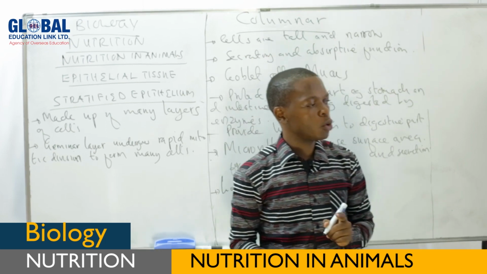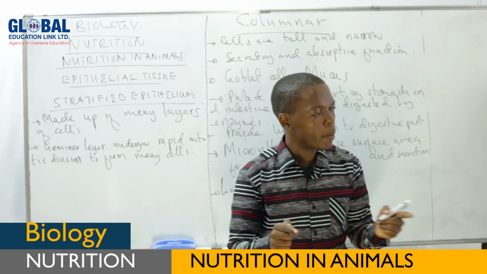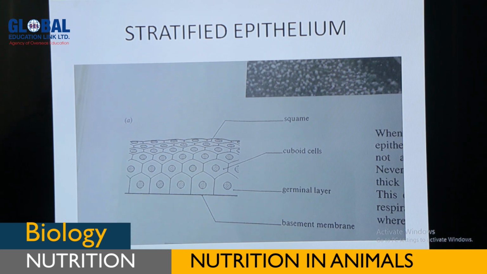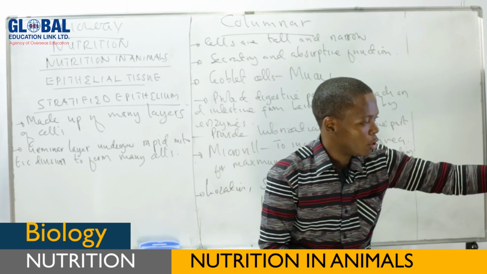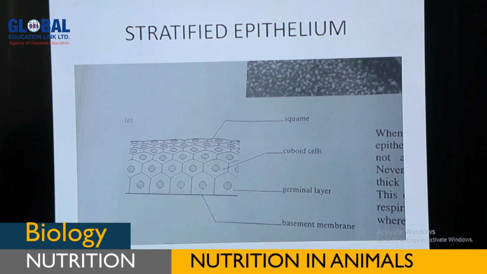But the first cell to be formed has a squamous shape. After formation of these cells, this squamous shape is pushed outward. And once it is pushed outward, it results in the formation of a flat shape. As you can see, this is squamous, flat in shape.